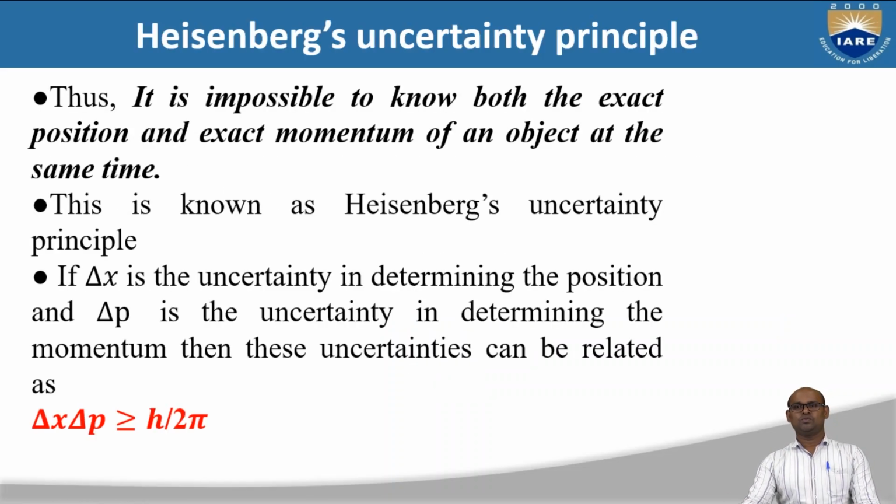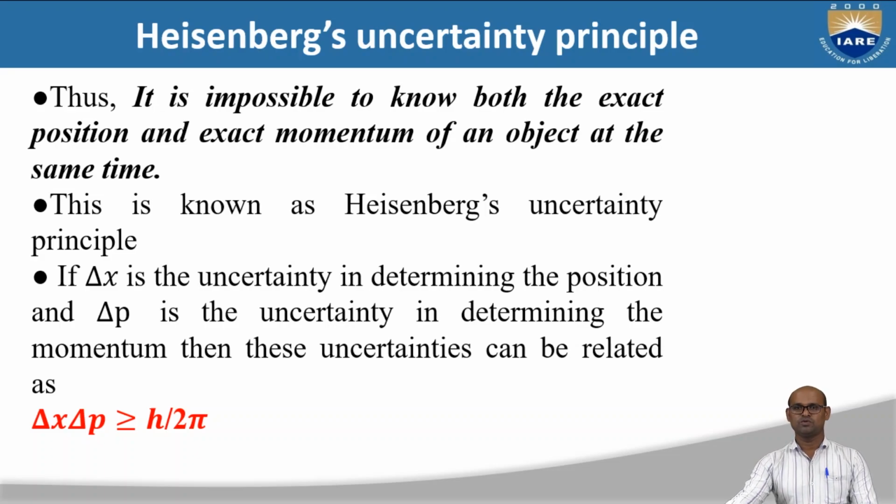Using these kinds of situations, Heisenberg said that there is uncertainty in finding one of them. He said it is impossible to know both the exact position and the exact momentum of an object at the same time. This is known as Heisenberg's uncertainty principle.